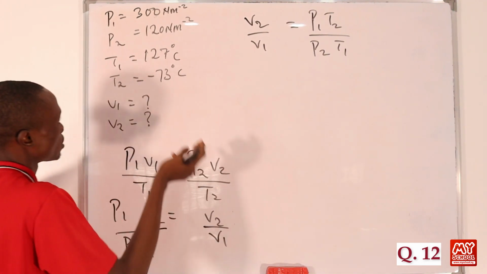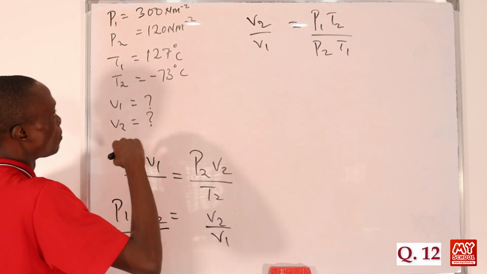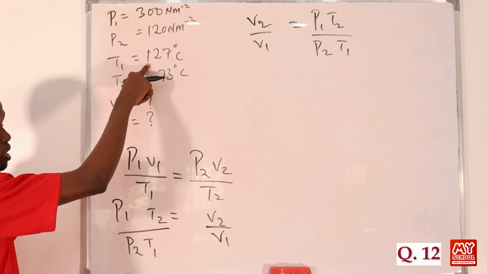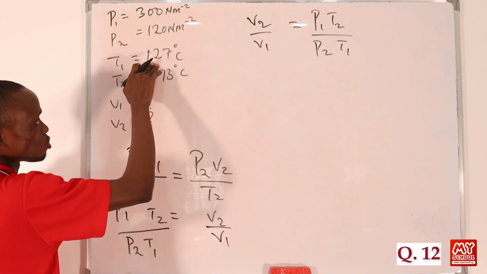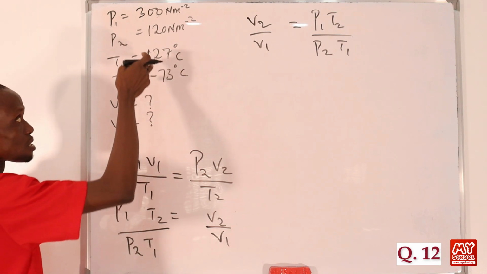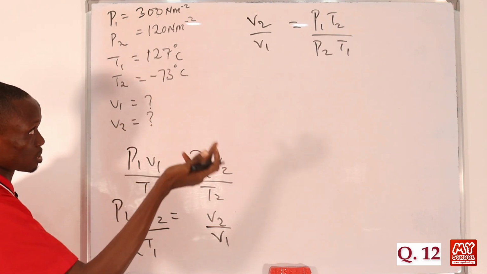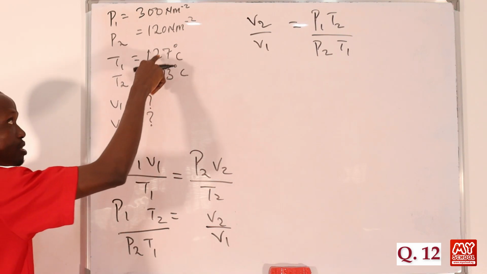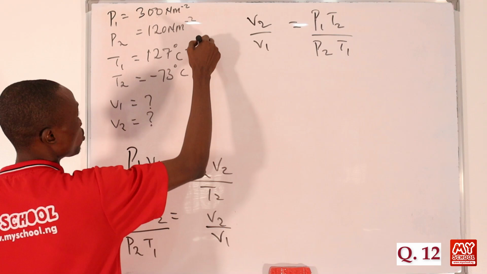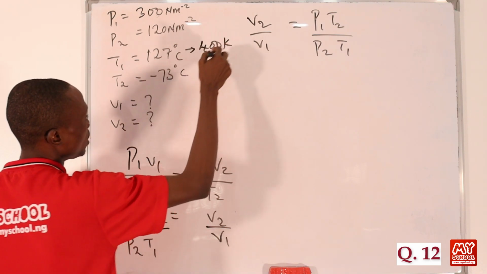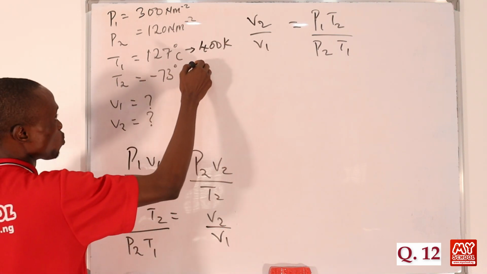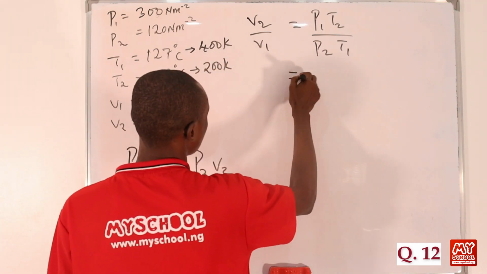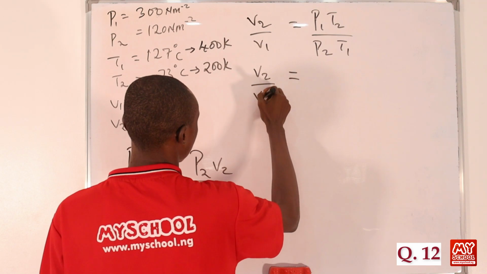So let's put in the values that are given to us. But before we do that, we'll first of all have to convert our temperature to Kelvin, okay? So to convert this to Kelvin, what we simply do is that we add 273. So if we add 273 to this temperature that is given to us in degrees Celsius, we'll be having it to be equal to 400 Kelvin. And if we add to this, we'll be having it to be equal to 200 Kelvin. Okay, so now let's substitute and get our answer.